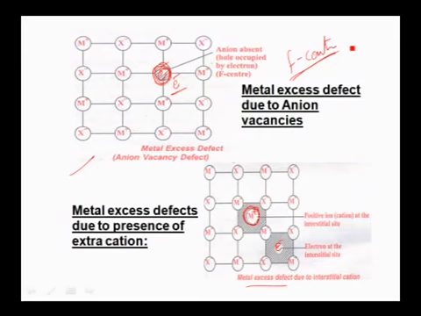And one more type of defect is metal deficiency defects. This type of defect is observed when a metal ion has the ability to exhibit 2 or more oxidation states. In this case, one of the ions is missing from the lattice, but in order to maintain electrical neutrality, the neighboring atoms exhibit a higher oxidation number. This type of defect is observed in hematite, which is Fe2O3. There the lattice contains both Fe+2 as well as Fe+3 ions. This is metal deficiency defects. These are also called non-stoichiometric defects.